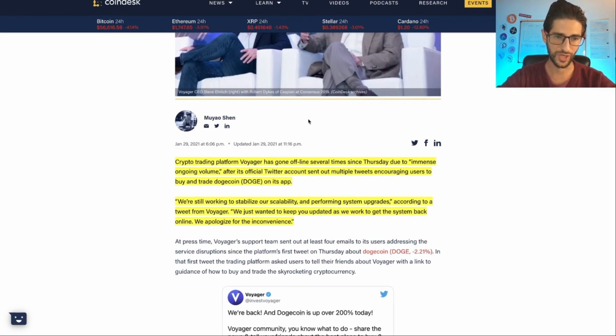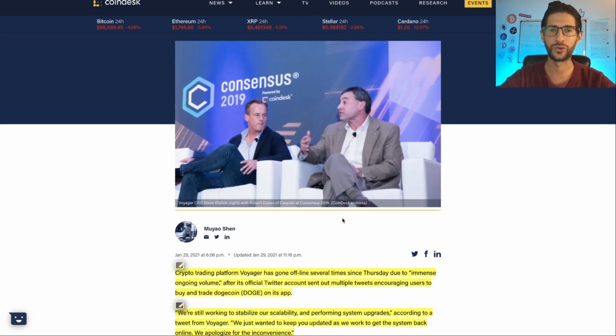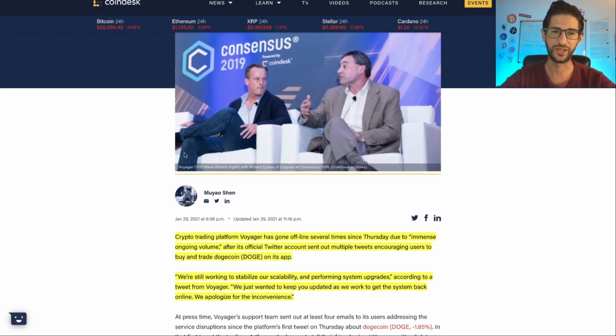This was at the end of January: the crypto trading platform Voyager has gone offline several times since Thursday due to immense ongoing volume after its official Twitter account sent out multiple tweets encouraging users to buy and trade Dogecoin on its app. A quote from there: "We are still working to stabilize our scalability and performing system updates," according to the tweet from Voyager. So this is not what you want to find when you search for news of the project. So basically this is another crappy project.